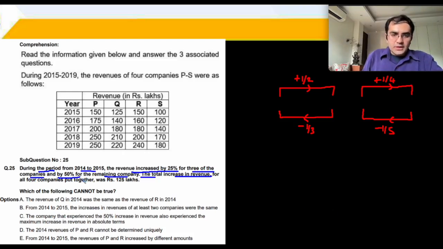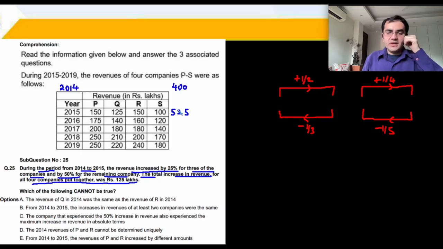So now it says that the revenue for all the four companies put together increased by 125. तो पहले तो इसको निकाल लो. 2015 कितना है? 150, 300, 425, 525 is the value in 2015. तो फिर 2014 का value is a decrease of 125, that is 400. तो ये जो 400 को obtain करना है, what I do not know is which is the value जो कि 1/3 से decrease होगा. तो हम एक ट्रायल ले लेते हैं.